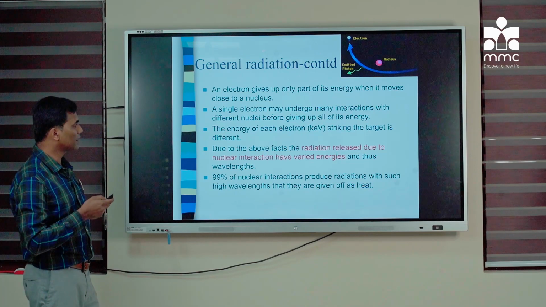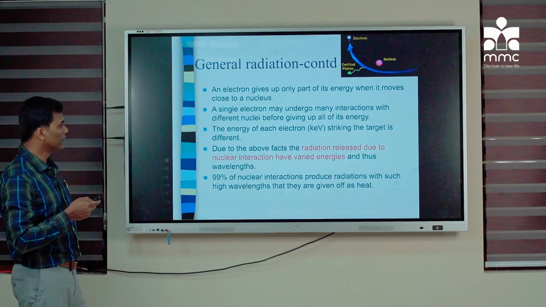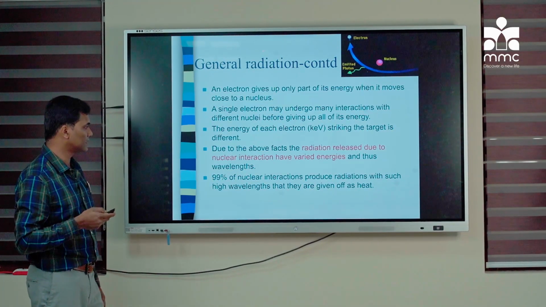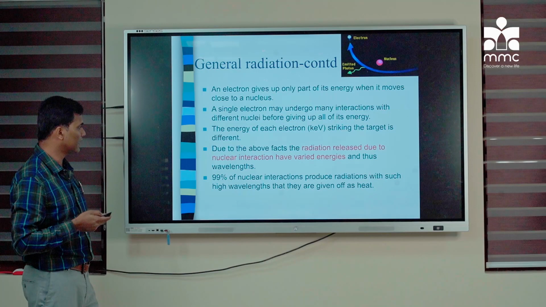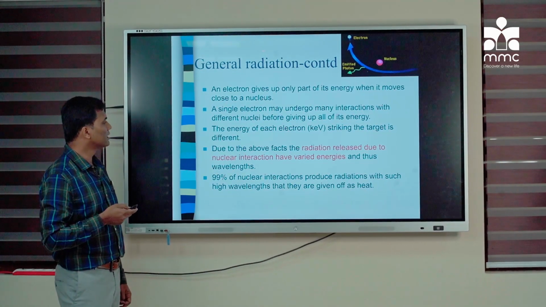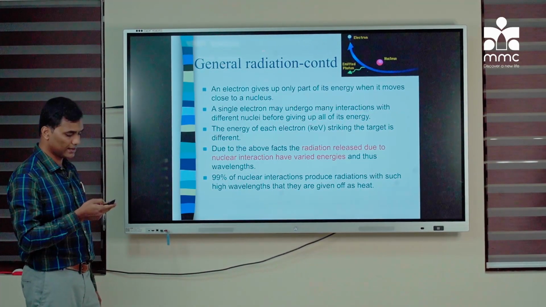Due to this, the radiation produced by Bremsstrahlung will have photons of varied energy, and thus varied wavelength. 99% of this interaction, Bremsstrahlung radiation, is given off as heat.